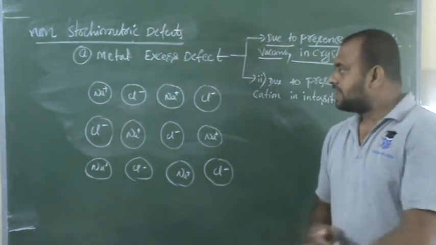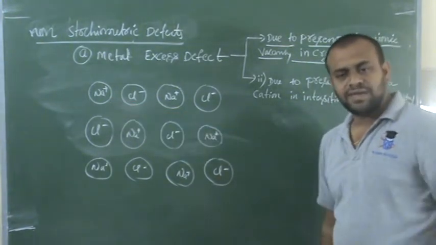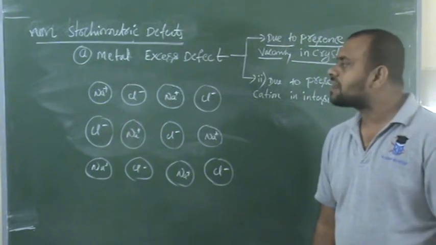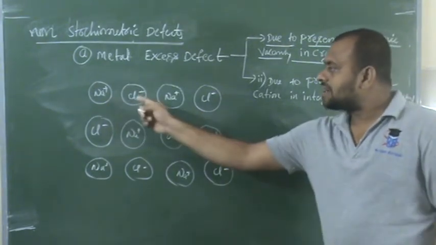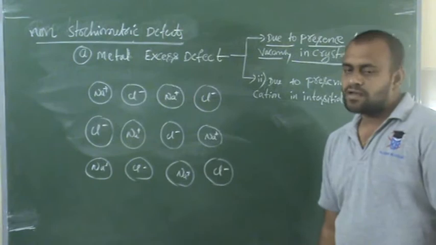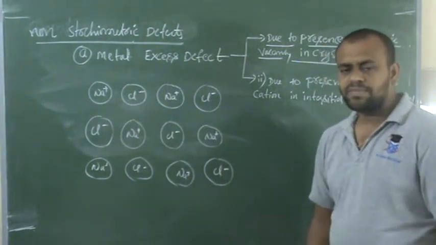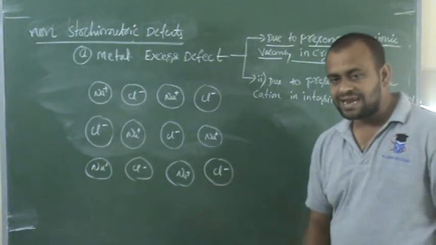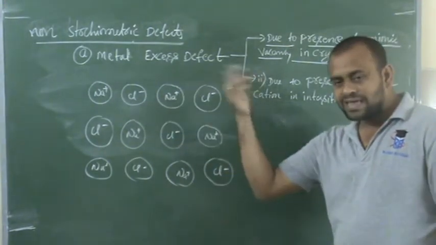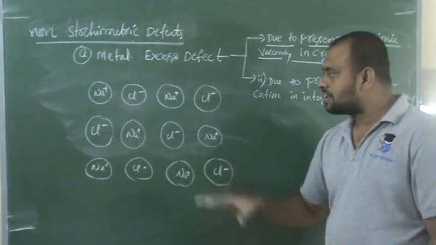Here, Na plus is said to be electropositive, is said to be what? Metal, and this is said to be non-metal. Chloride is said to be non-metal and sodium is said to be metal. Why? Because it is formed by losing electron. It is formed by gaining electron. Is it correct or not?